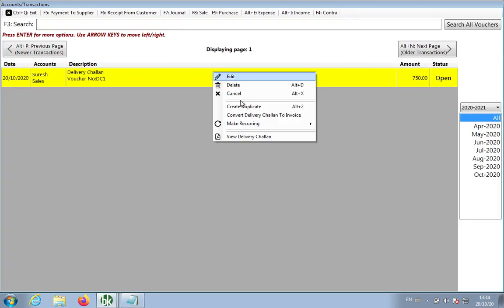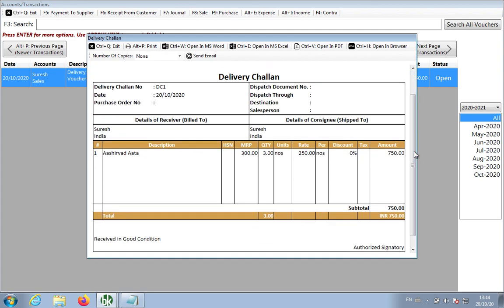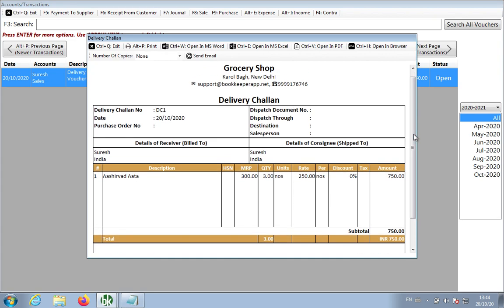Here you can see the delivery challan. I can view the delivery challan. Okay, the name has been changed now, no more invoice. This is a separate thing, that's a delivery challan. Click on it, it will show you the delivery challan which has been created for this customer named Suresh. Okay, so for Suresh, I have created a delivery challan. All the templates, the invoice templates, everything you can apply on it. That's the delivery challan feature.